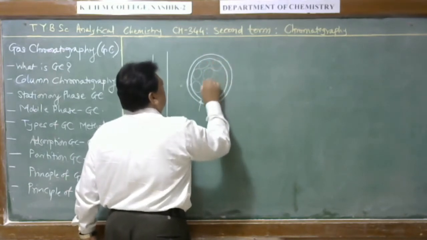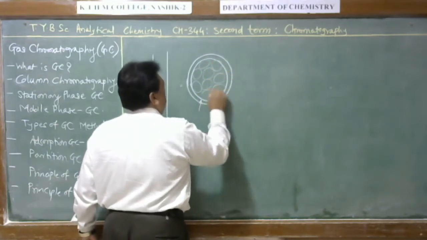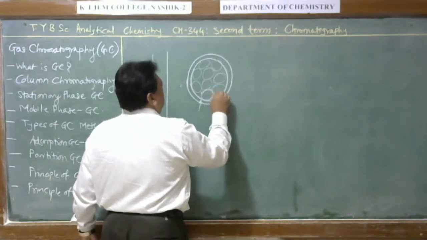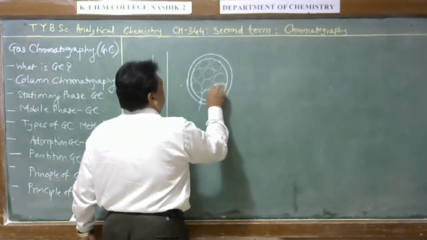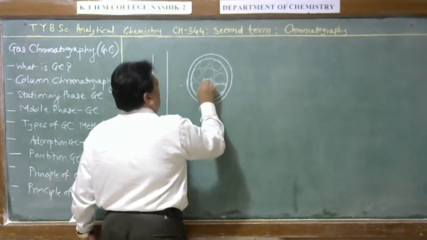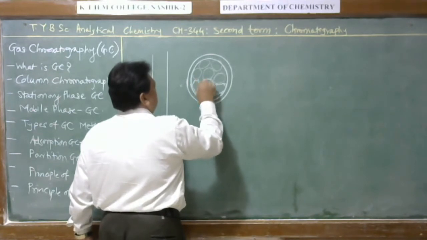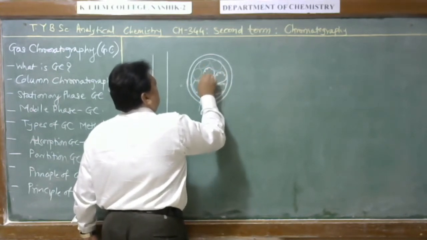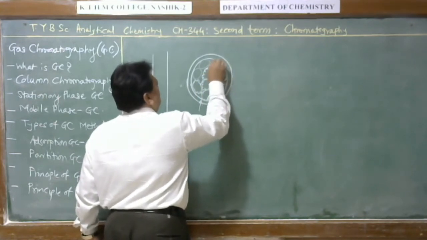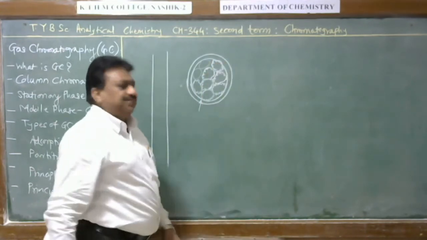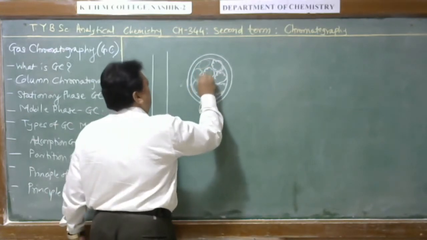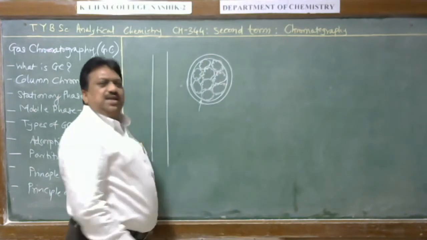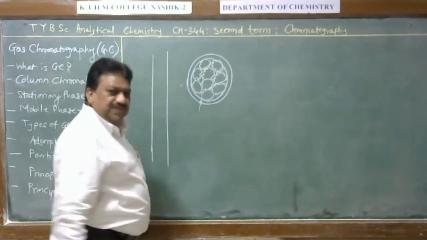Those are generally spherical in shape but having irregular shape. That means the outer surface has a rough or irregular dimension in order to give more surface area. It is a material not having a uniform or polished surface, but a rough surface, in order to increase the surface area of the stationary phase.